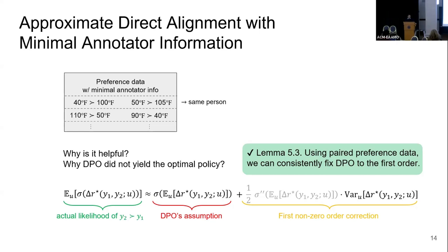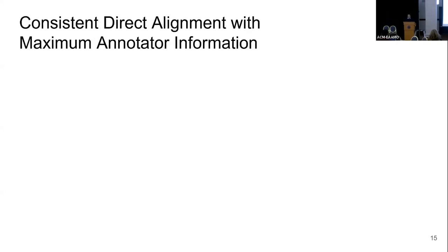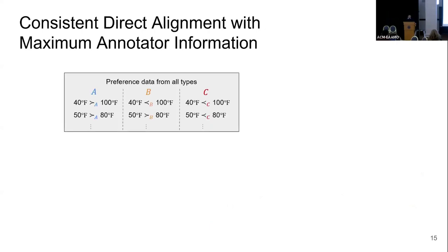So that's interesting. Just a minimal change in the data collection means that we can do significantly better than the standard DPO. The next question is, can we completely solve this problem? Because maybe first order correction is just not enough. To answer that, let's say that we have a really, really rich data set. For every question, we have asked a representative of a user type to tell us whether they like that or not, and what their preference is.